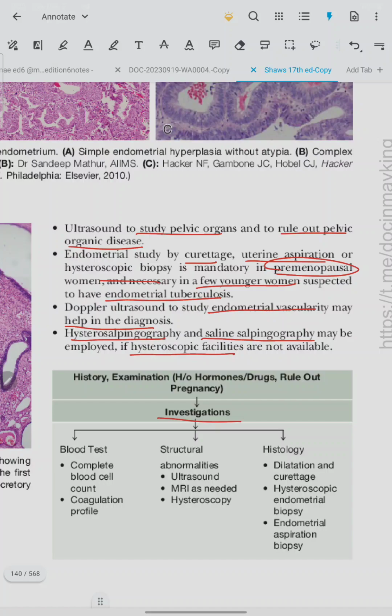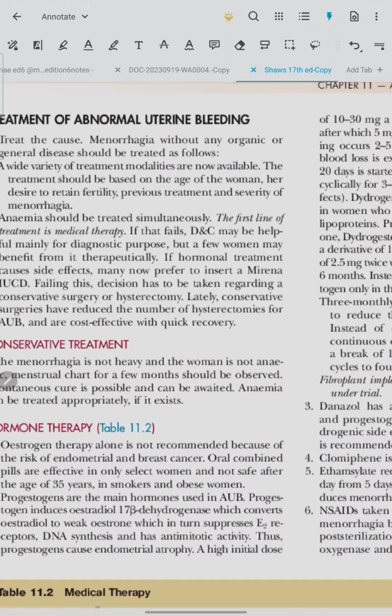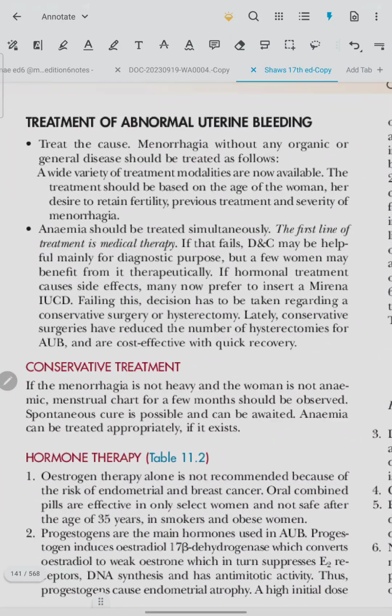Investigations are blood test, complete blood count, coagulation profile, structural abnormalities such as ultrasound, MRI as needed, hysteroscopy. Histology: dilatation and curettage, hysteroscopic endometrial biopsy, endometrial aspiration biopsy. Treatment of AUB: treat the cause. Menorrhagia without any organic or general disease should be treated as follows. Anemia should be treated simultaneously.